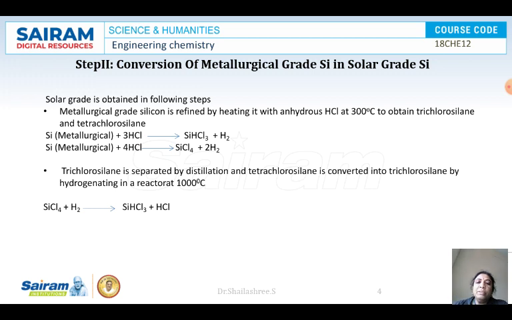Here tetrachlorosilane, SiCl4, is obtained. Then the tetrachlorosilane is treated with hydrogen gas at a temperature of around 1000 degrees centigrade. We will get trichlorosilane.